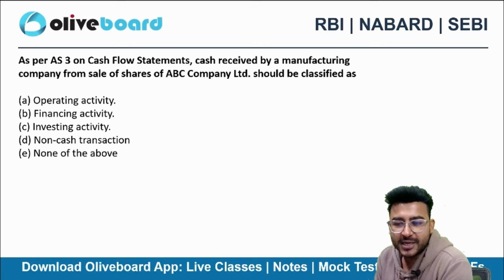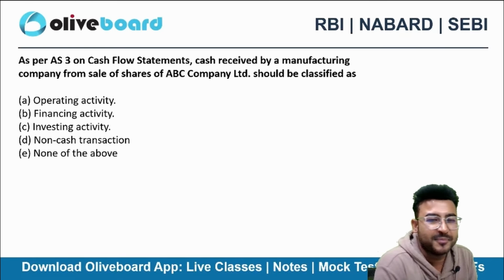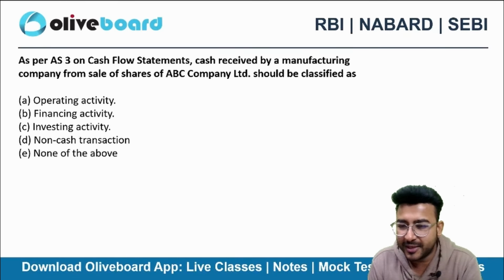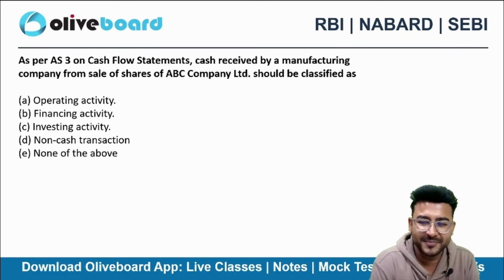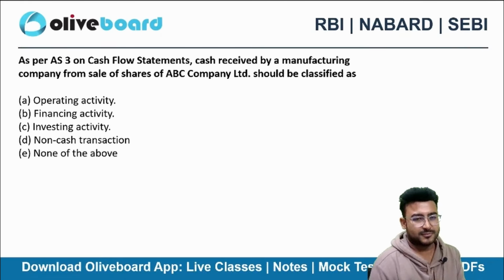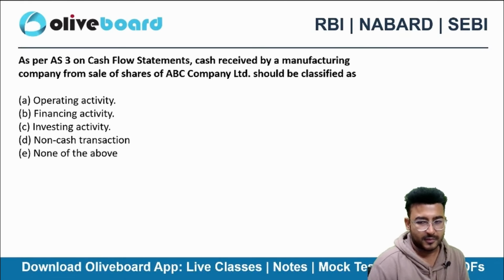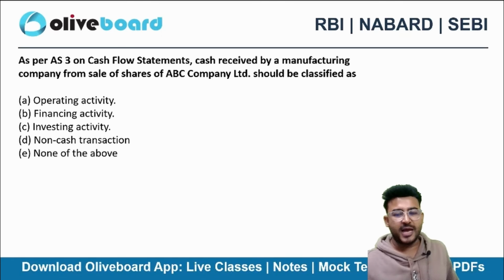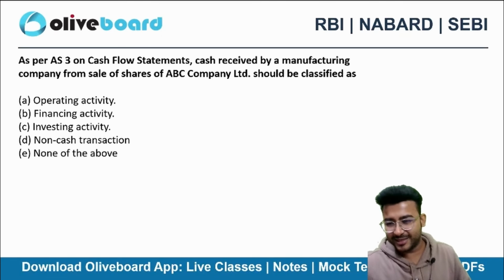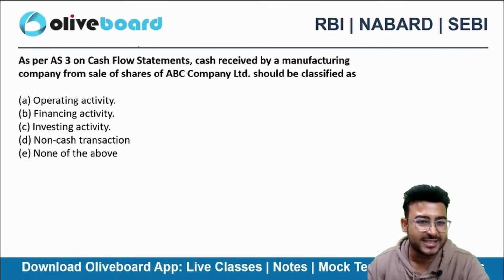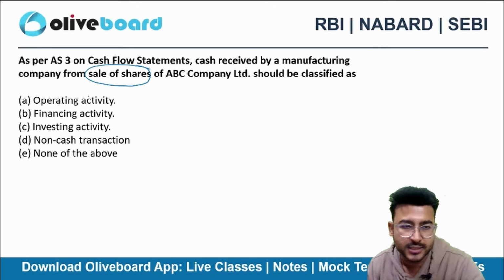Have they anywhere stated in the question that the manufacturing company and ABC Limited are the same company? No, so they are not. And even if they have not stated and some confusion is there in the examination, I can say they have written sale of shares, not the issue of shares.